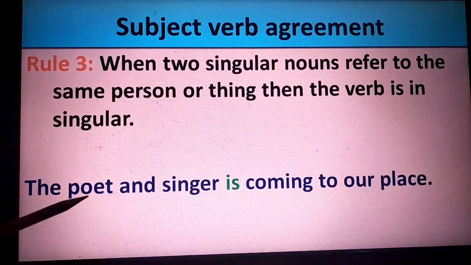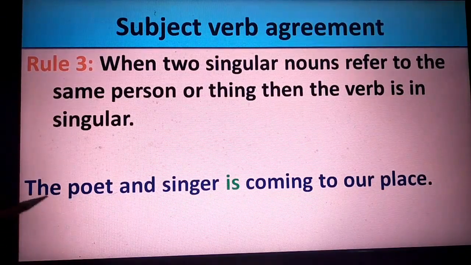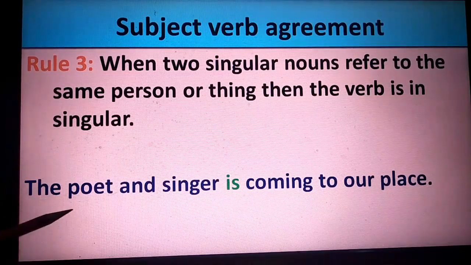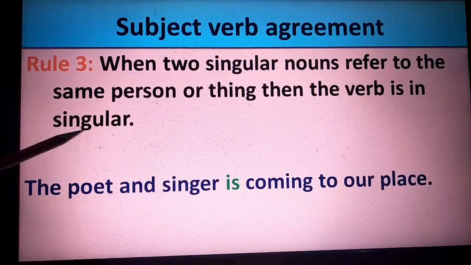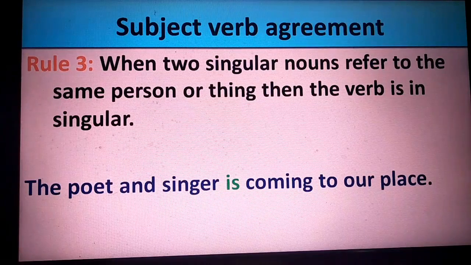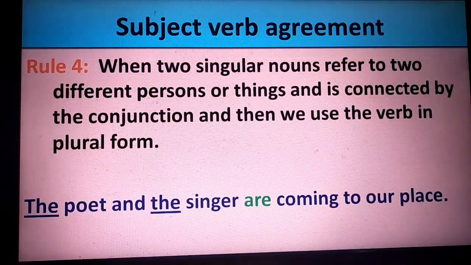But here it is only one and the same person, because the article is used only once, and therefore the verb has to be in singular. And that is what the example says: the poet and singer is coming to our place. Is, a singular, is used here. Is coming is the verb there.